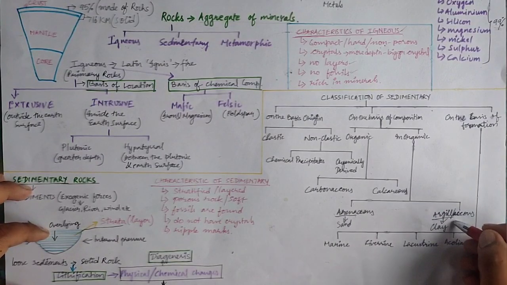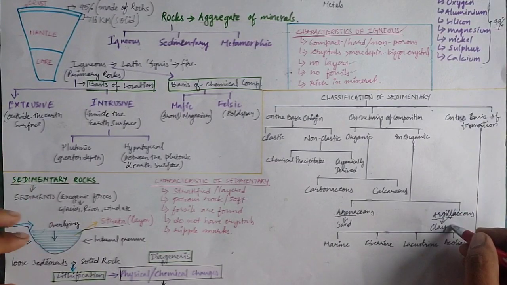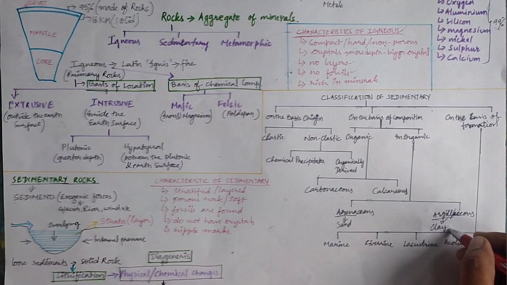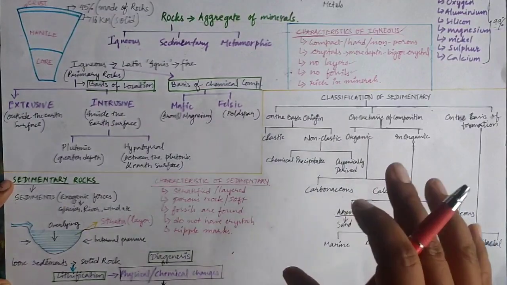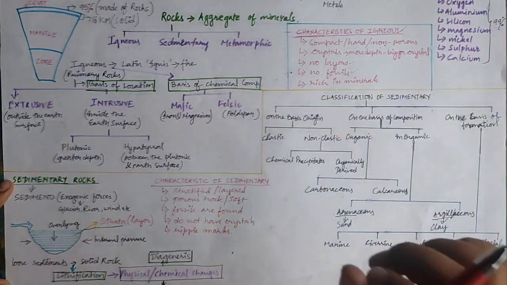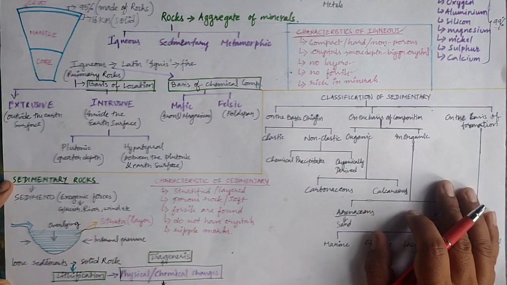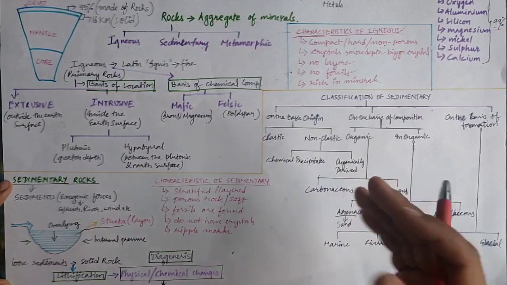And argillaceous sedimentary rocks. The term argil, again from the Latin word, means clay. So if more clay is present in the sedimentary rocks, then definitely it will be the argillaceous sedimentary rocks. This type of argillaceous rock will be very soft, and it will be impervious, meaning it will not allow water to percolate. Because the water content will already be high, the water won't be able to penetrate the pores of the argillaceous rocks. This type of rock even forms the bed of the aquifers sometimes.